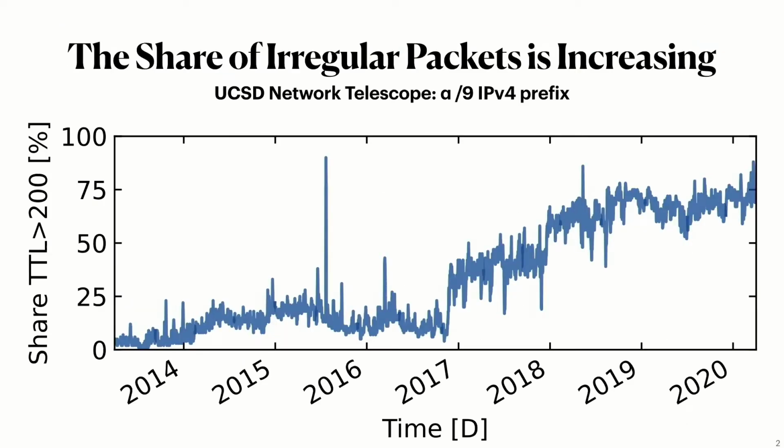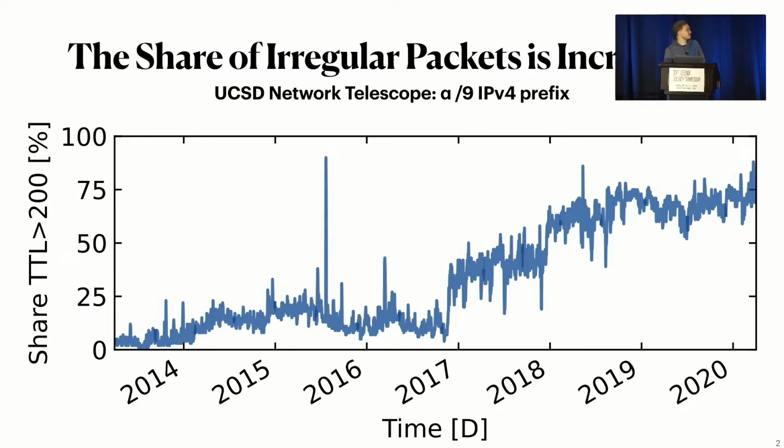I want to start with the observation that the share of irregular TCP SYNs has been increasing over the last 6 to 7 years. What we see here is data collected in the USENIX network telescope, which is a /9 IPv4 prefix. What we actually see is the share of TCP SYNs that have a TTL over 200. We can see there are two shifts in this graph. Once around 2014, there's a first rise, and then later at the end of 2016, there's a much steeper rise until we see 75% of irregular SYNs in the telescope.